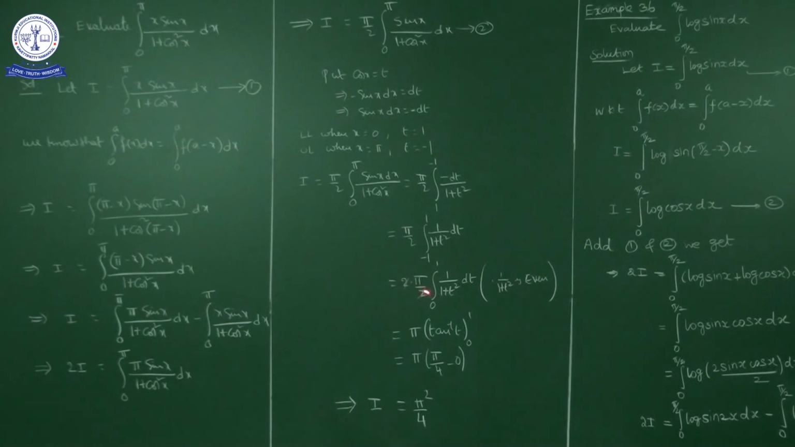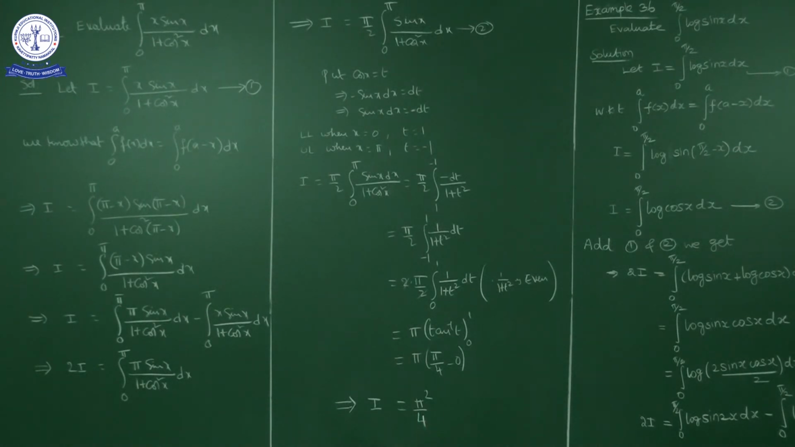Here the 2 gets cancelled: pi into integral of 1 upon 1 plus t square, which is tan inverse t, with lower limit 0 and upper limit 1. Apply the limits: tan inverse of 1 minus tan inverse of 0. Tan inverse of 1 is pi by 4. So pi into pi by 4 is pi square by 4. That is the final answer.